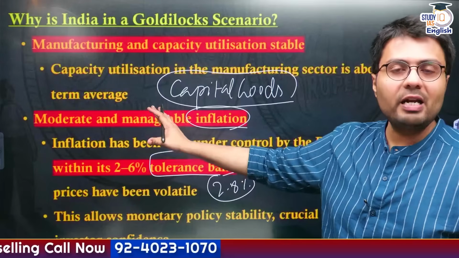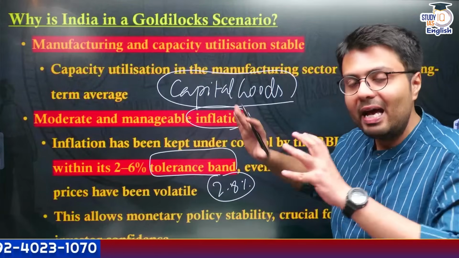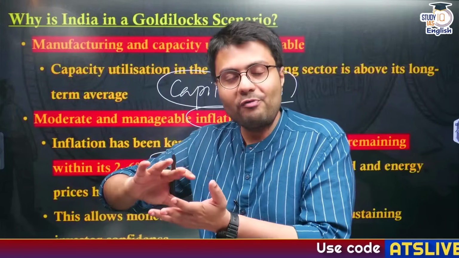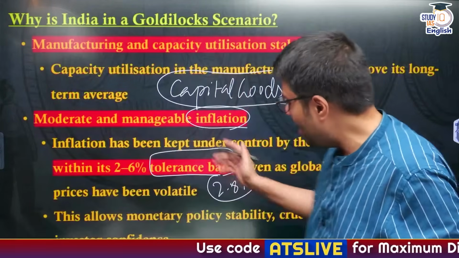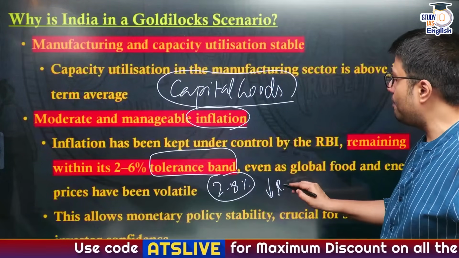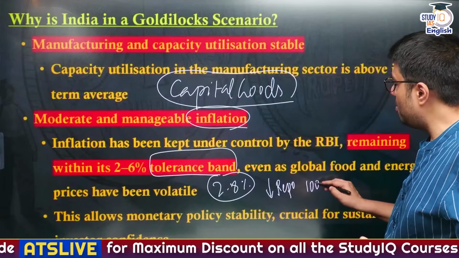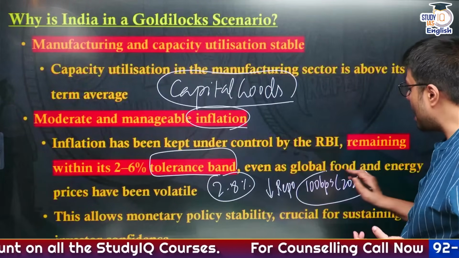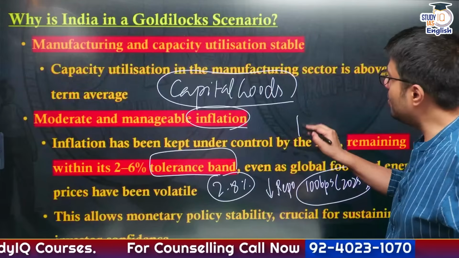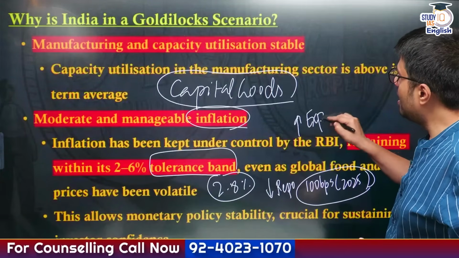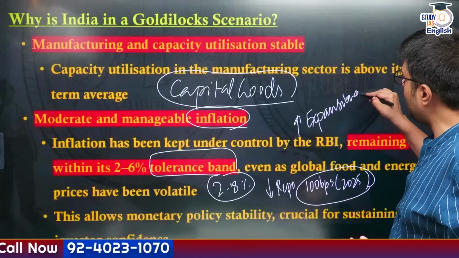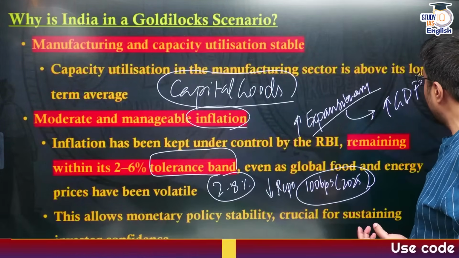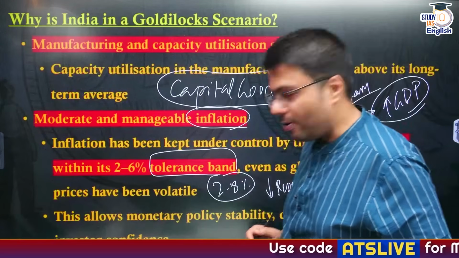And whenever inflation level is at a manageable level, it allows RBI to pursue what is known as a growth trajectory by following an expansionary monetary policy. And therefore, RBI has reduced the repo rate by as much as 100 basis points in the year 2025. And whenever RBI reduces its policy rate, you understand RBI is following what? An expansionary monetary policy. And what happens after an expansionary monetary policy? It leads to promotion of growth in our GDP figures, right?